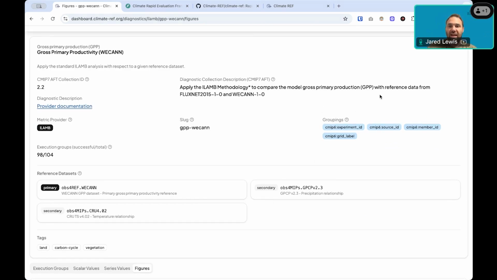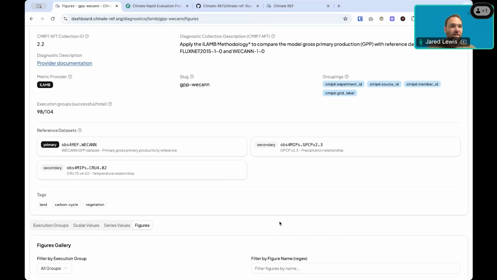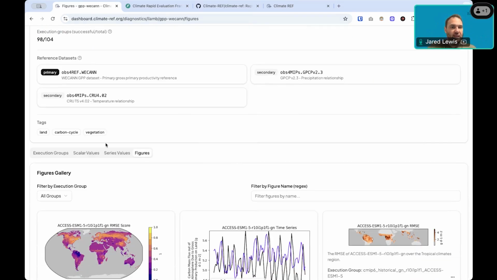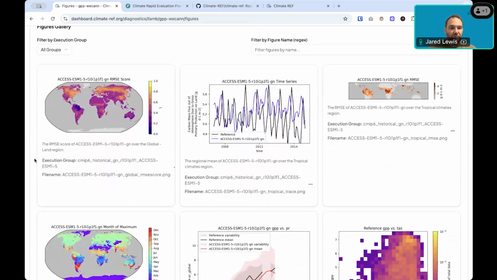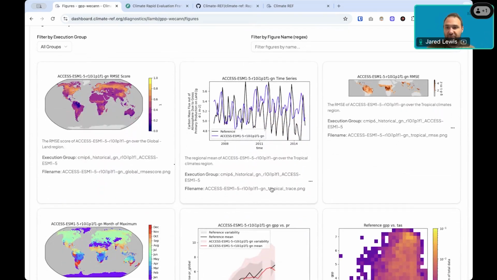We also show here how we group together unique runs, and I'll get to that in a second, as well as the number of execution groups that have run. So here we've run ILAM 98 times. There's been a few failures, but we've run ILAM 98 times for different combinations of experiment, source, member ID, and grid label. We have some reference data sets, and here we're showing all of the figures that were generated from those 98 different runs.